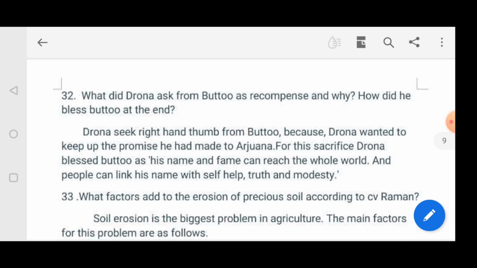Actually, Dronacharya kept up a promise to Arjuna, which means he would keep Arjuna as the best in this world, in archery. No one would come, no one would cross Arjuna in archery. But after that, Drona realized that Bhattu was more well versed in archery. He might cross the capacity, or he might cross Arjuna. For that reason he asked for the right hand thumb.